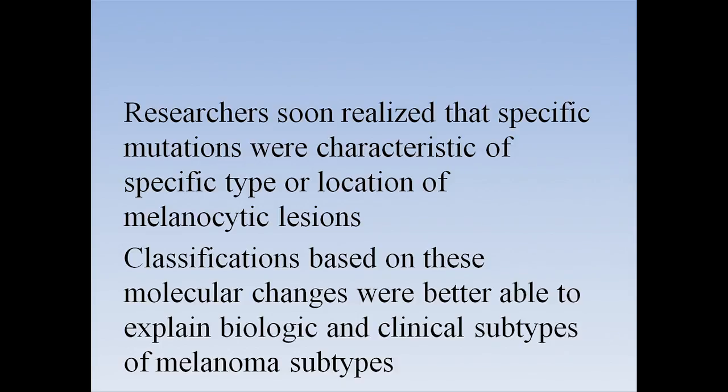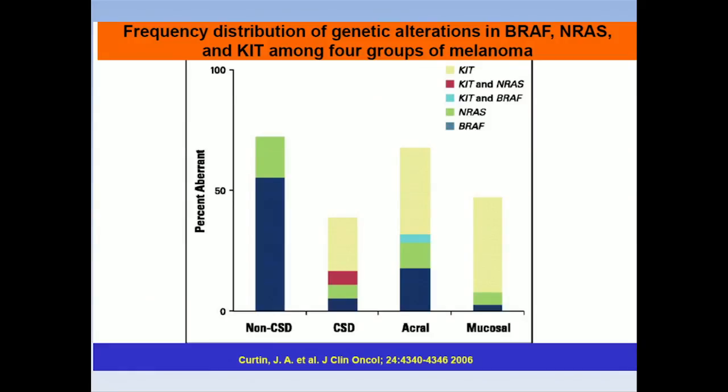And researchers soon realized that if you look at the specific mutation, then you can characterize what kind of melanoma it is. So if it is on the acral site, most likely a c-KIT mutation is going to be there. If it is on the sun-exposed site, you can have a cyclin D1 mutation. When they started to classify these melanomas based on these molecular changes, they were able to explain the biology better, and they were also able to subtype the melanomas in a better way. For example, in this study by Curtin, he divided the melanomas into 4 categories: non-chronic sun-exposed, chronic sun-exposed, the acral melanomas, and the mucosal melanomas.